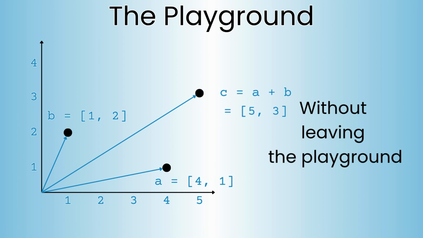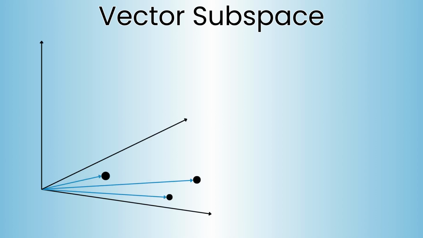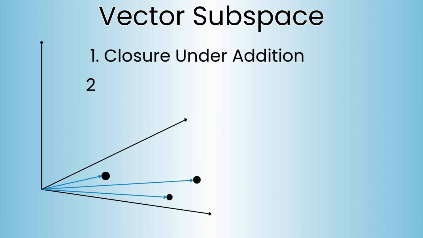One final powerful concept here is a subspace. A subspace is simply a vector space that lives inside another larger vector space. For a set to be a subspace, it only needs to satisfy two of the main rules. It inherits the rest from its parent space. The two critical rules are closure under addition and closure under scalar multiplication.